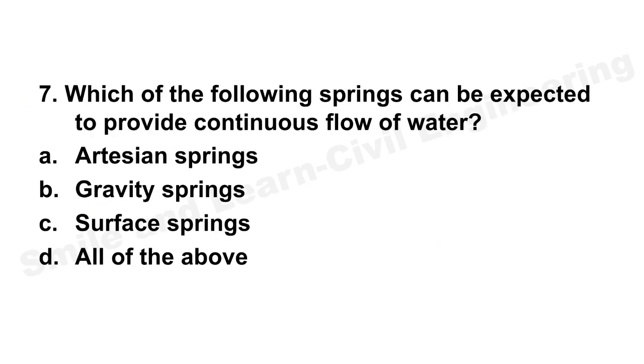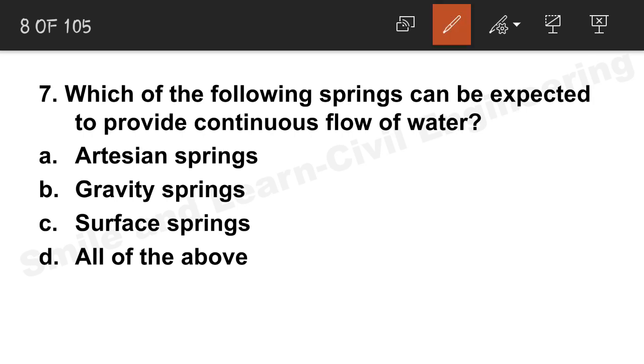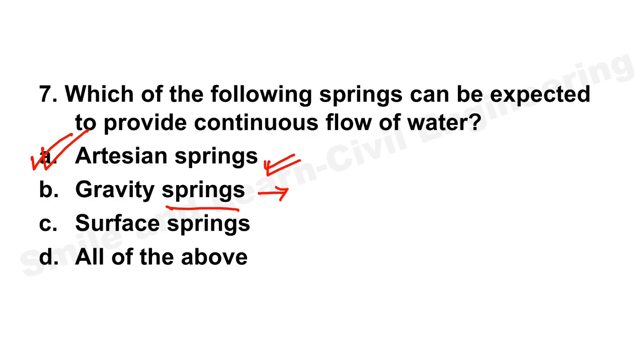Let's move on to question number 7. Which of the following springs can be expected to provide continuous flow of water? For continuous flow of water, artesian springs is the one. In gravity springs, water flows under gravity, but it is not continuous all the time. Artesian springs have continuous flow, and we find this kind of springs in hilly regions where water supply is totally dependent on them. Let's move on to question number 8.